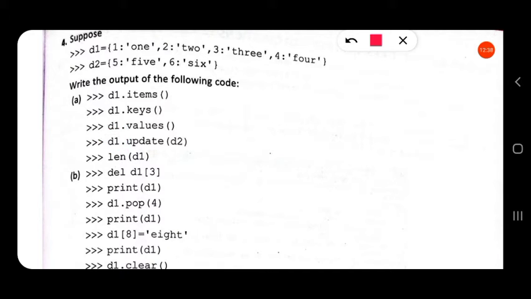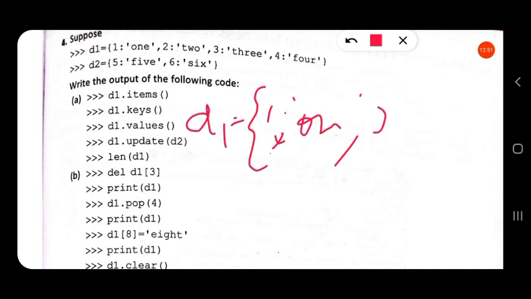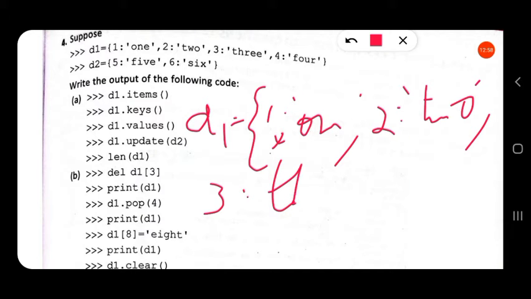In the dictionary D1, 1: ONE will be there, 2: TWO, 3: THREE, 4: FOUR.